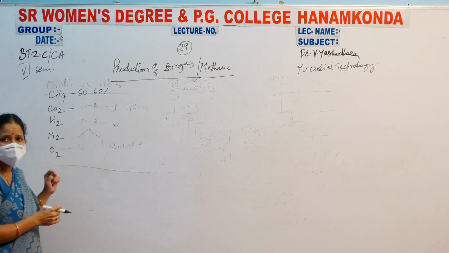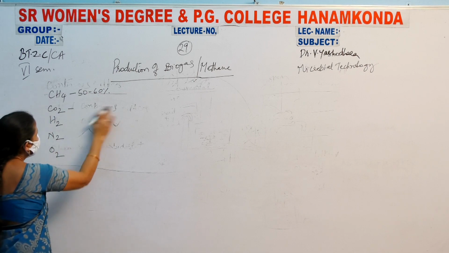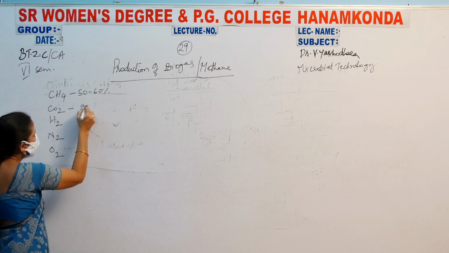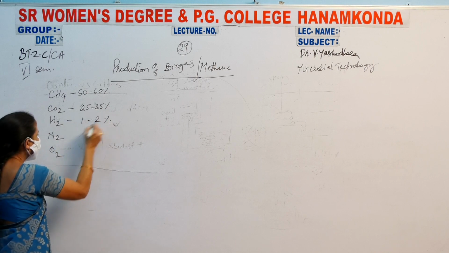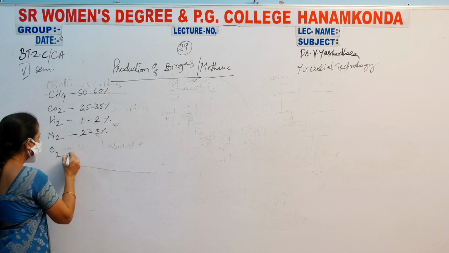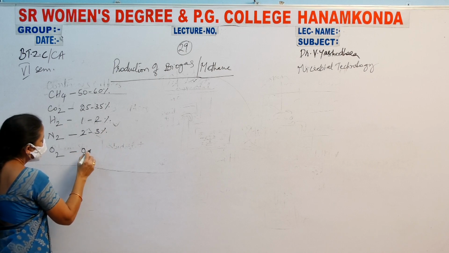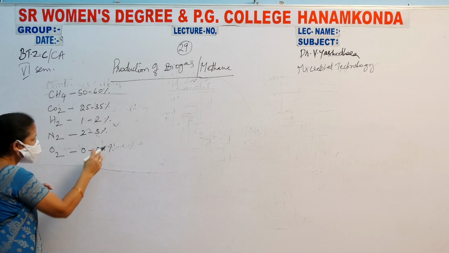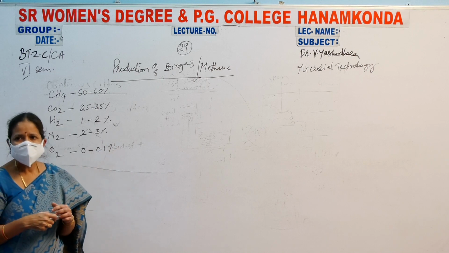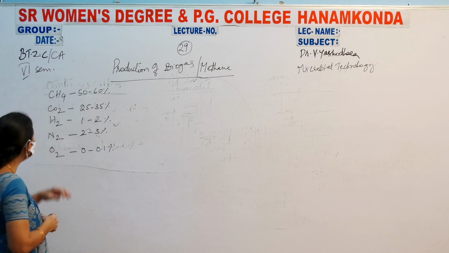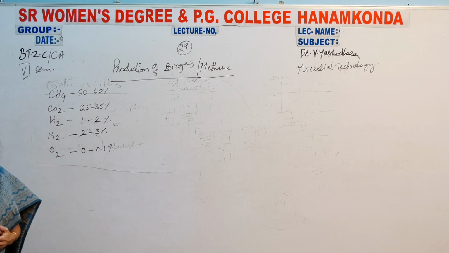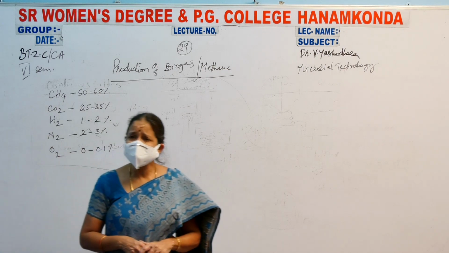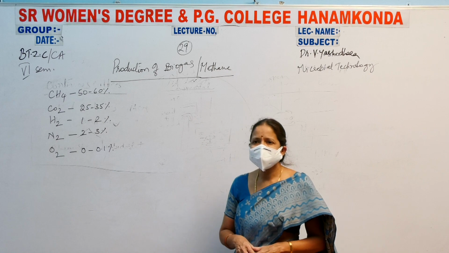Now coming to the carbon dioxide, it has 25 to 35%. Next, hydrogen 1 to 2%. Nitrogen 2 to 3%. Oxygen 0 to 0.1%. That means a very small amount of oxygen is present because it is an anaerobic process. Now see here, methane, carbon dioxide, hydrogen, nitrogen and oxygen, all these gases are mixed, and that mixture of gases that are produced by anaerobic digestion of agricultural wastes is called biogas.